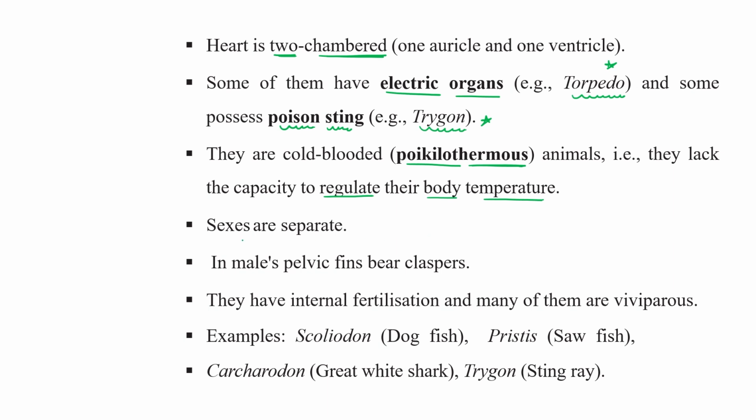Here, sexes are separate. In this particular case also, males' pelvic fins bear claspers. They have internal fertilization and many of them are viviparous as well, because their fertilization is internal. Very important part. So these kinds of fishes like dogfish, sawfish, great white shark, stingray, trigon, they all belong to this particular class.